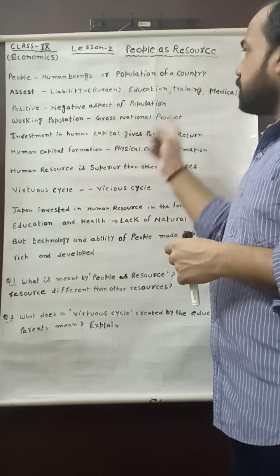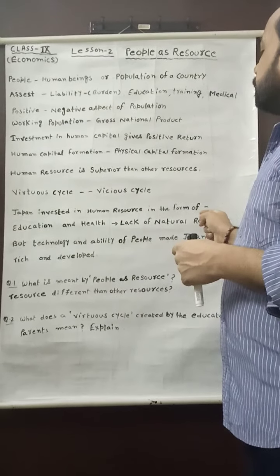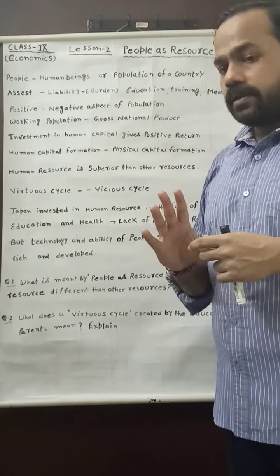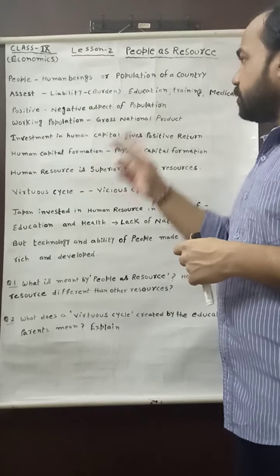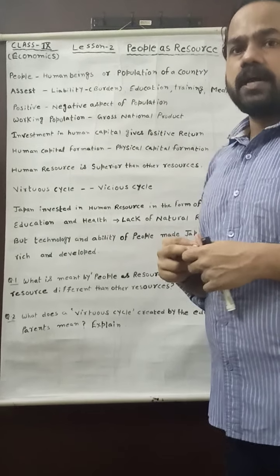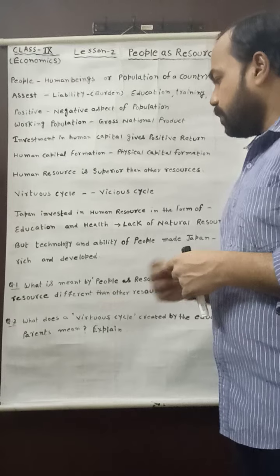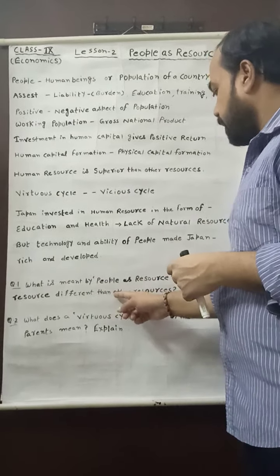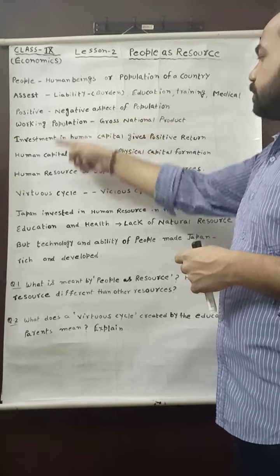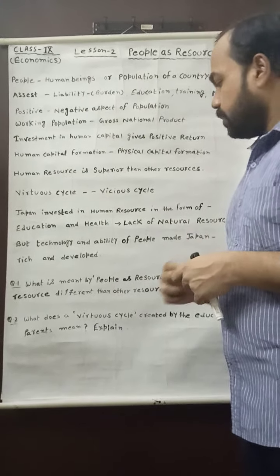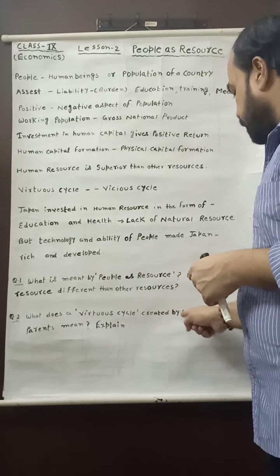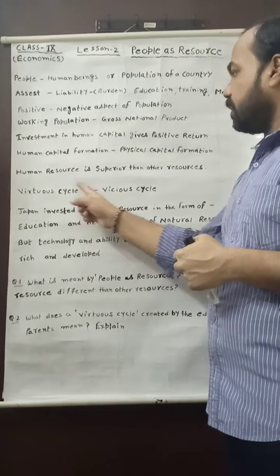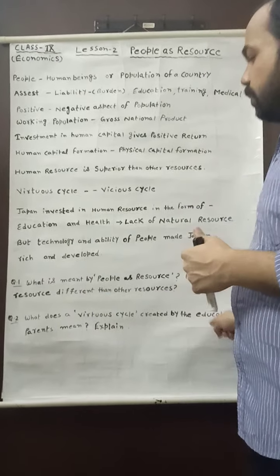My dear student, I have discussed all these things related to people as resource. I hope you understood this video, and regarding this discussion, I will ask two questions. Question number 1: What is meant by people as resource? How is human resource different from other resources? I have told you all these things. The second question: What does a virtuous cycle created by the educated parents mean? Explain. Now you have to write about the virtuous cycle in this question.